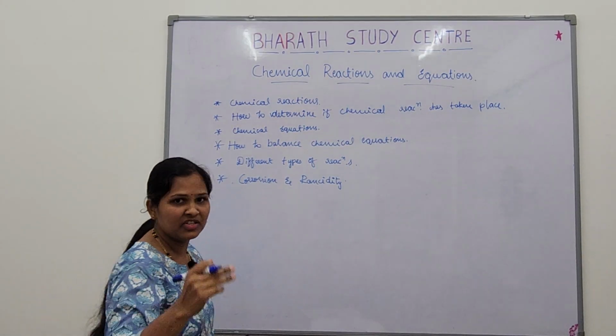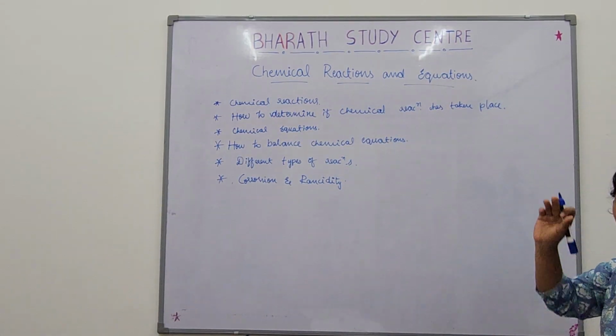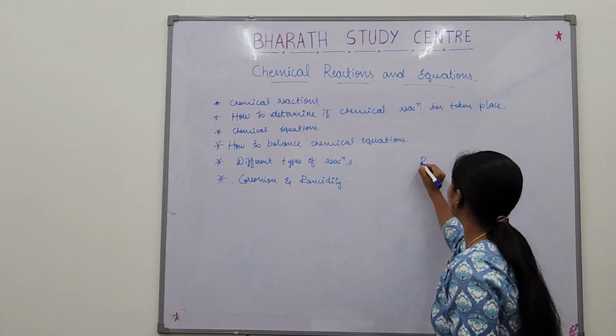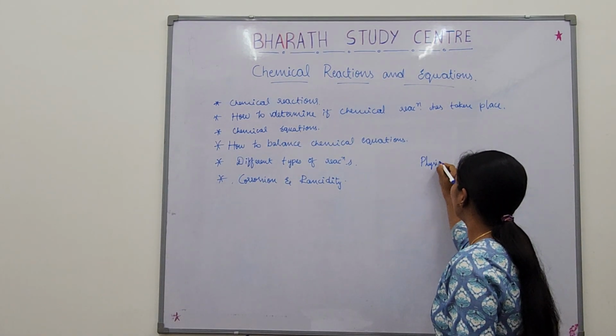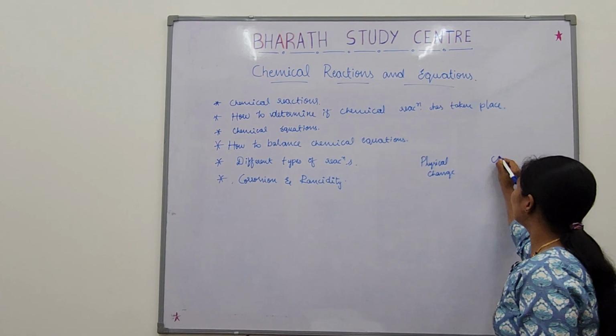Along with chemical change, let us know what is physical change. You already learned what is a physical change and what is a chemical change. So there are two changes. One is physical change and the other is chemical change.